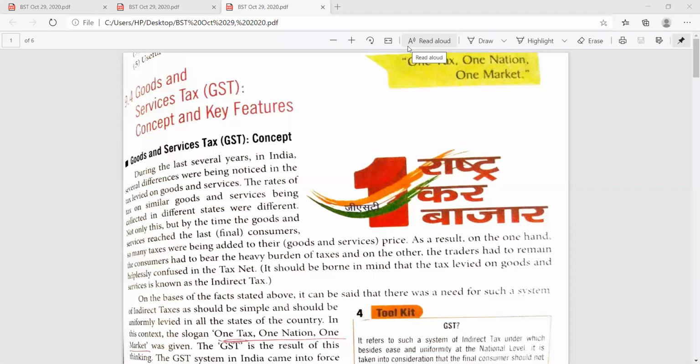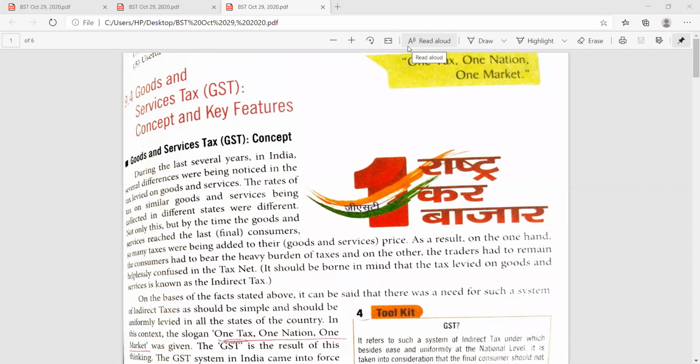Whenever we talk about GST, only one thing floats in everybody's mind: one tax, one nation, one market is GST only. We know very well that for the last several years in India, several differences were noticed in the tax levied on goods and services. The rates of tax on similar goods and services collected were different in different states. Not only this, by the time the goods and services reached the final consumer, so many taxes had been added, which made those goods so expensive.